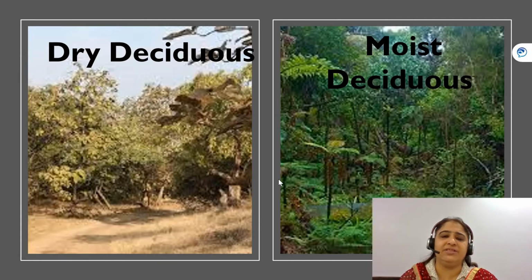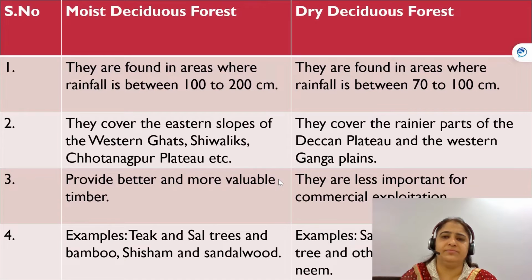You can see the difference between the dry deciduous and the moist deciduous forests. Here in this slide, you can check out the difference between the moist deciduous forest and the dry deciduous forest. They are different on the basis of rainfall. Moist deciduous has rainfall between 100 to 200 centimeters, whereas dry deciduous has rainfall between 70 to 100 centimeters. They are found in different areas according to the rainfall, obviously.